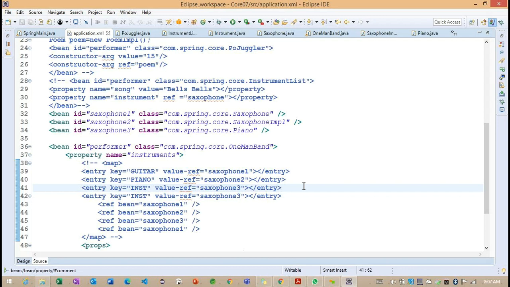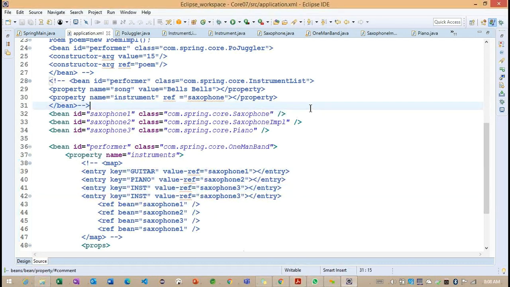Now we'll focus on how, with the help of auto wiring, we can eliminate a lot of the property and constructor related tag information in our configuration file.